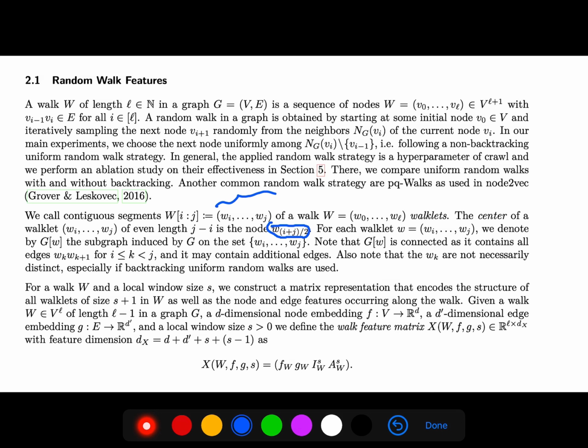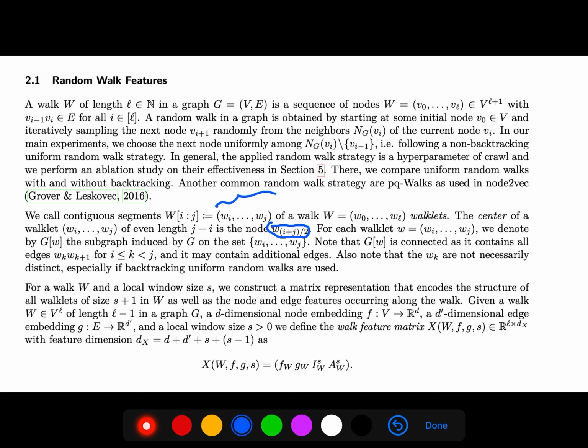For a walk W and a local window size S, we construct the matrix representation that encodes the structure of all walklets of size S plus 1 in W, as well as the node and edge features occurring along the walk.